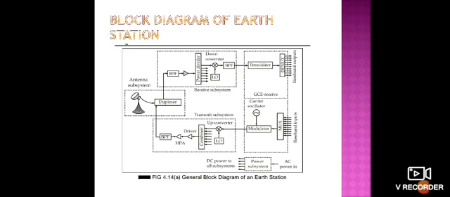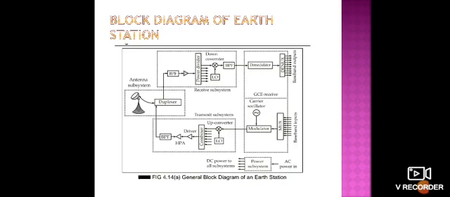What is the use of the up converter? It increases the frequency level of the input signal. The output of the modulator is given to the up converter, so the modulated signals are up converted, that is from IF to RF.